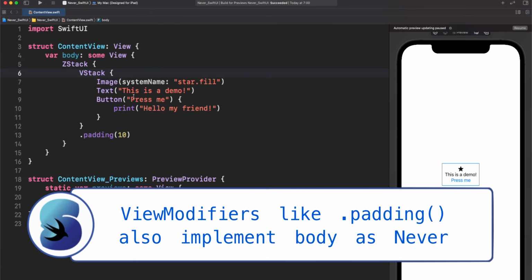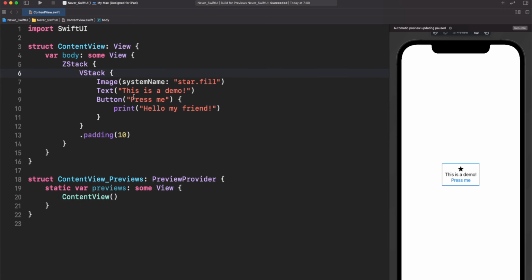All those views are primitive views, and the primitive views are built in by the SwiftUI team at Apple. Those are declaring the body as Never. And for the requirements, Swift understands that when a body is declared as Never, it doesn't have to check or go further about the body, because the body does not exist for those views.